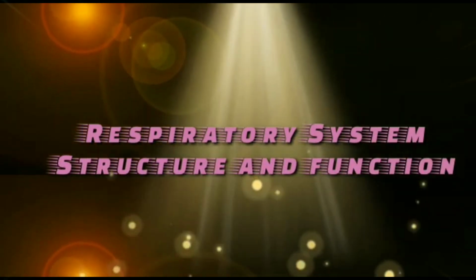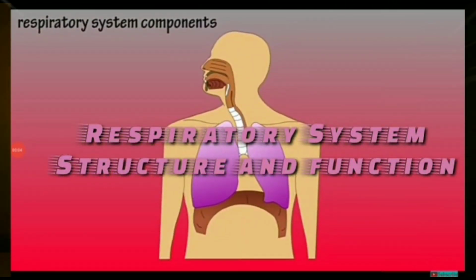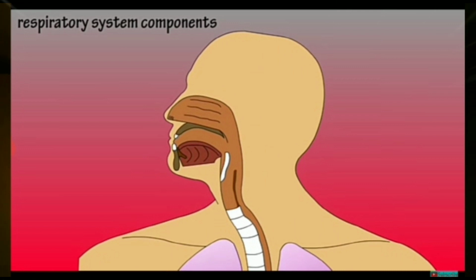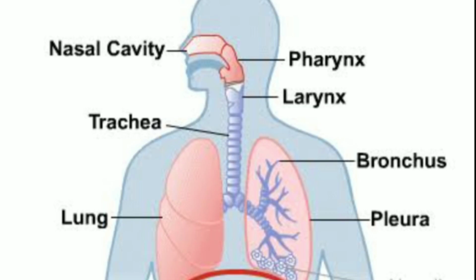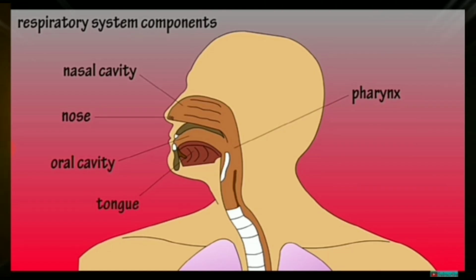Respiratory system structure and function. The respiratory system consists of first nose, second pharynx, third windpipe, fourth lung, and the last one is diaphragm. Let us see the first, nose. The respiratory system and respiration begin with the nose. Air is filtered with the help of hair and mucus present in the nose.